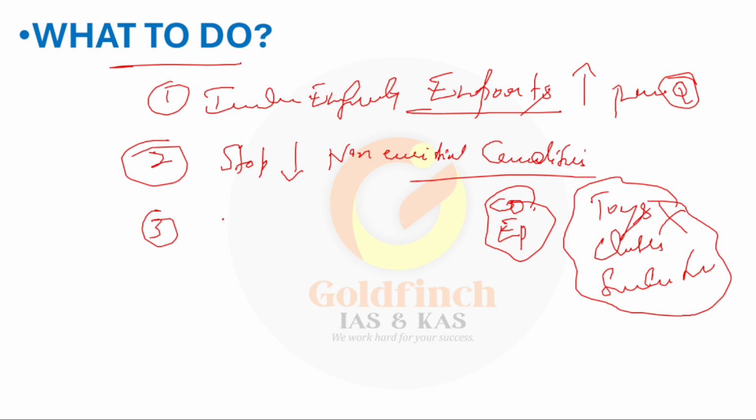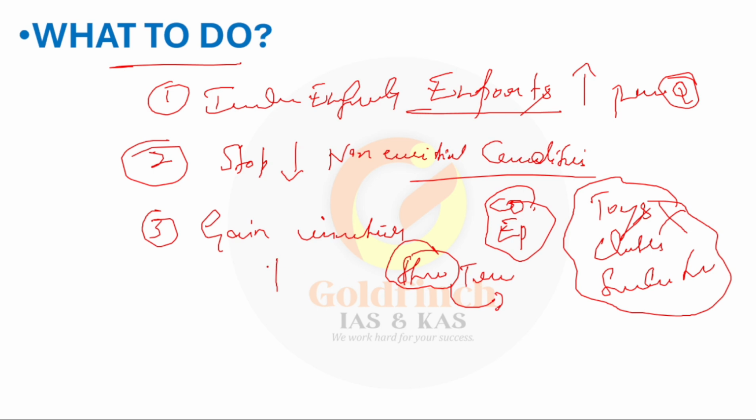And third, and very important, we have to gain the investors' confidence. If we get investors' confidence, then they will start startups here in the country, and they will do trade with India, they will buy more commodities from India, then exports will definitely increase. And last but not the least, the country should also balance with respect to fiscal consolidation. That is fiscal consolidation.